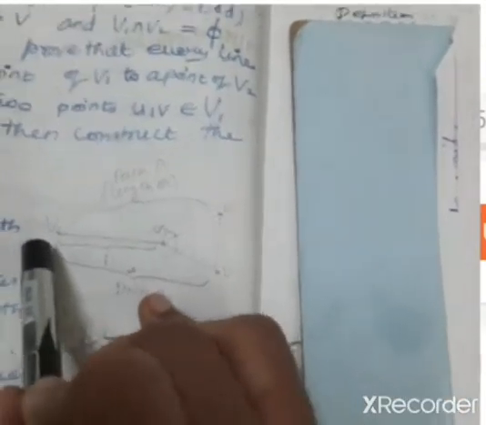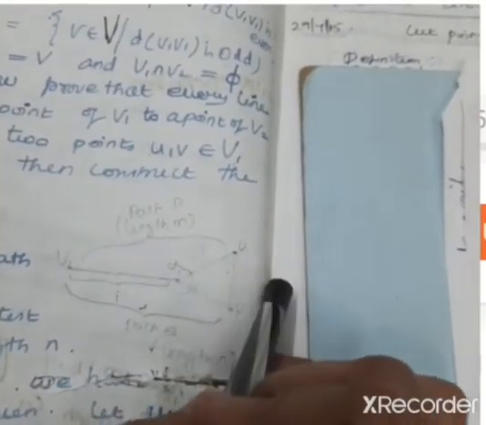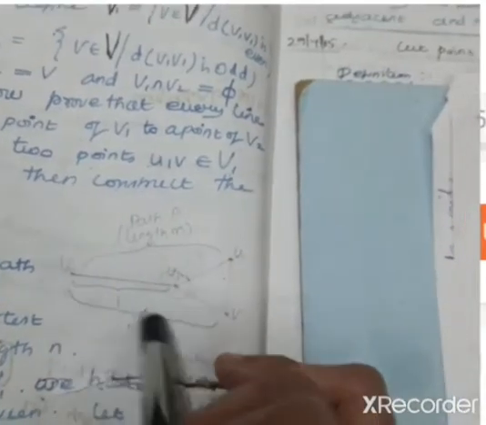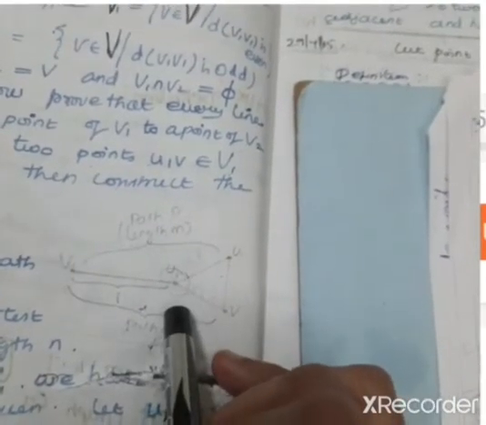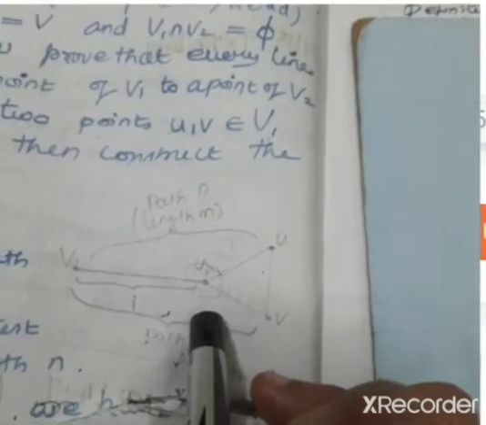I will be in a position to travel from V1 to U through the point U1, and V1 to V through the same U1.